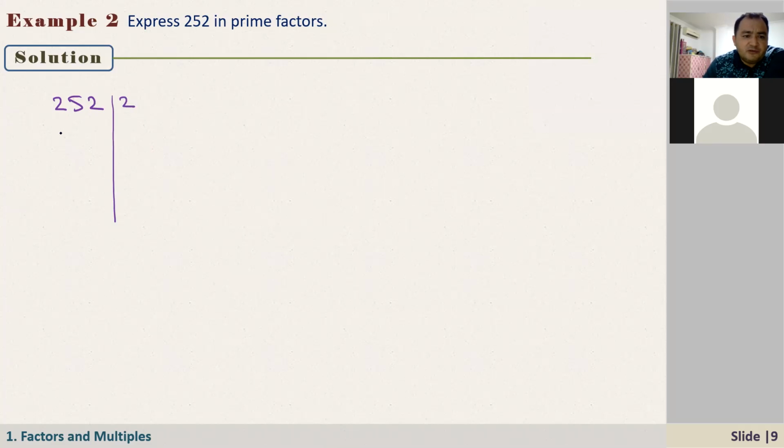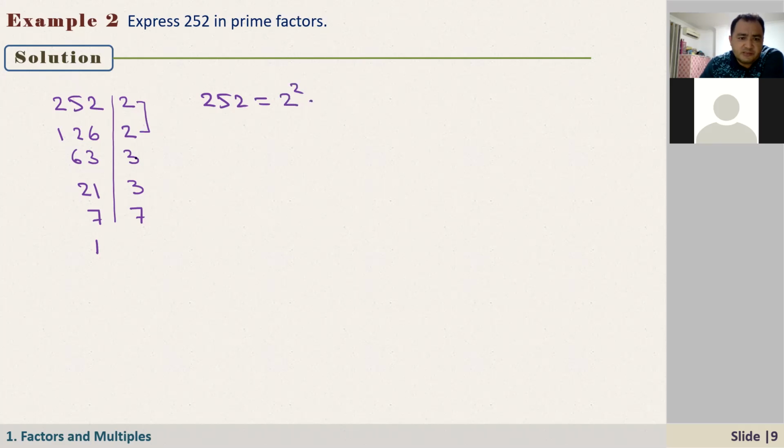So 252 divided by 2 is 126. Still it's divisible by 2, so we get 63. Then 63 divided by 3 is 21, 21 divided by 3 is 7, and 7 divided by 7 is 1. When it is 1, we stop. So what is the prime factorization of 252? 252 is equal to how many 2's? Here we have two 2's, so 2 squared, times 3 squared, times 7.